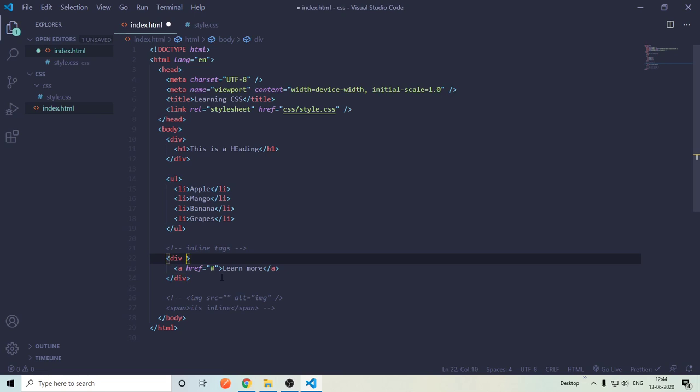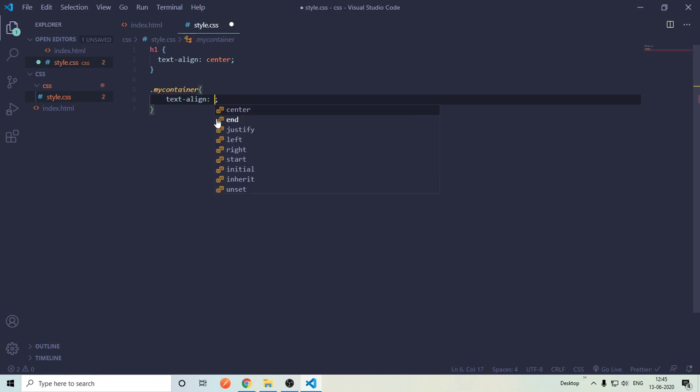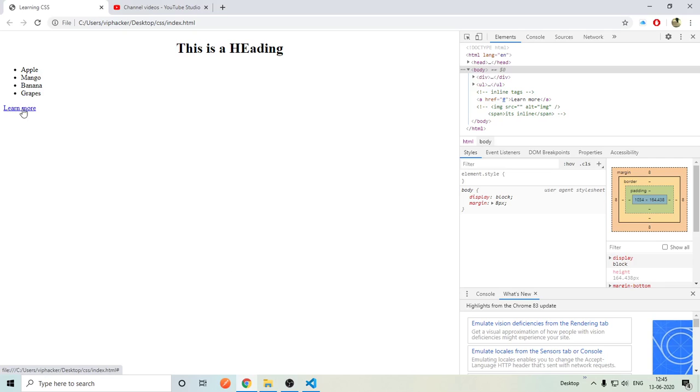So let's give it a class. I will say my-container. So let me use it, my-container, and if I say text-align center here, it will work. It puts this learn more here in the center.